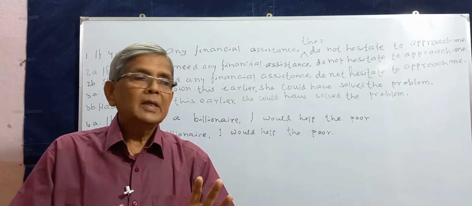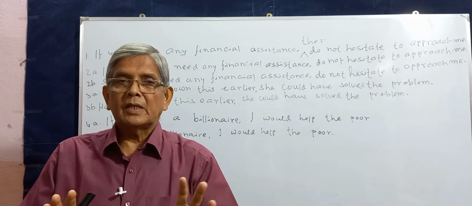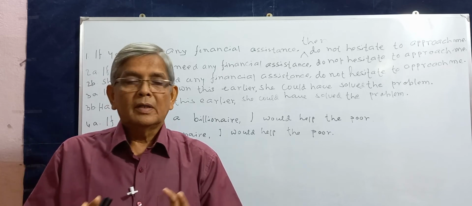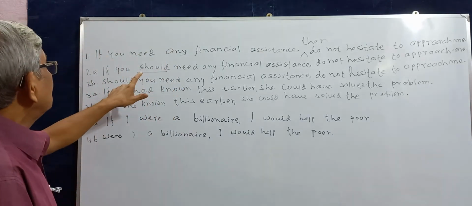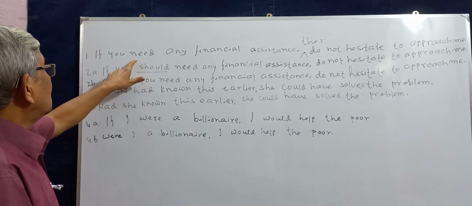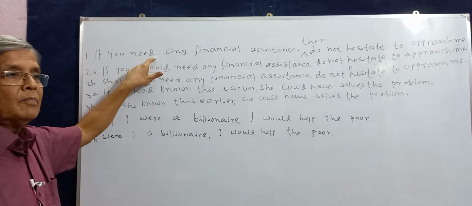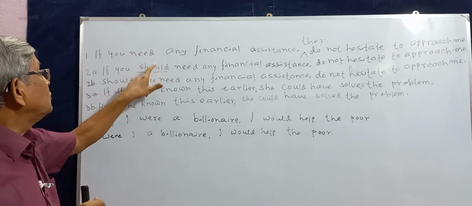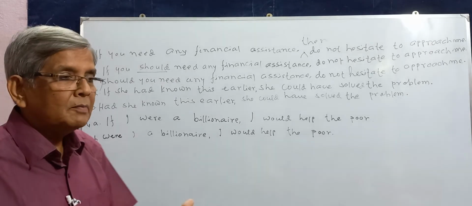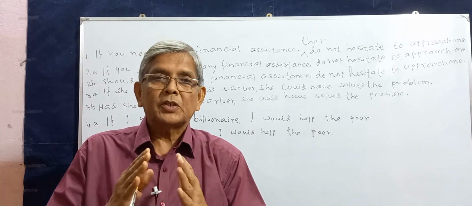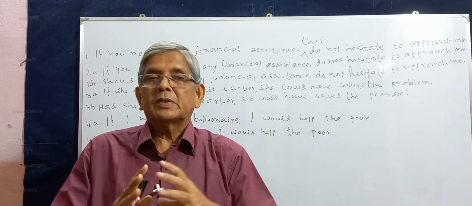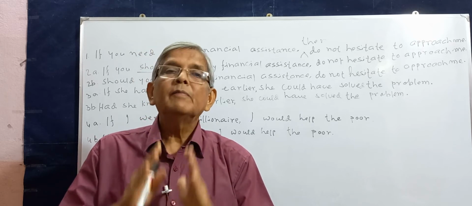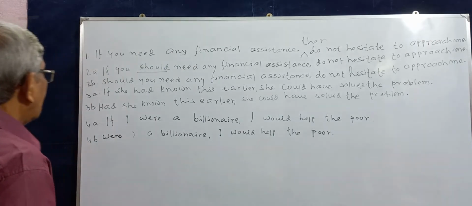But in special circumstances, anyone may call anyone. So when we don't use should, the probability is there, the likelihood is there that it will happen. But if we use should, there is no probability, but in special, in exceptional circumstances, it is possible, but not likely or probable. Now, next point.